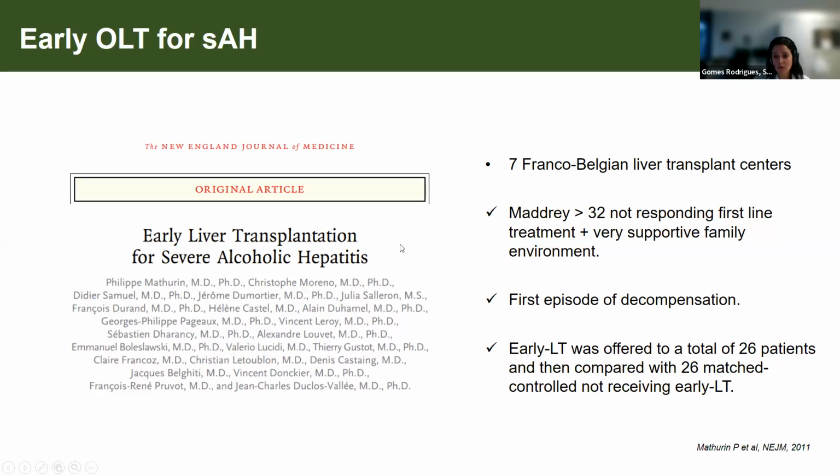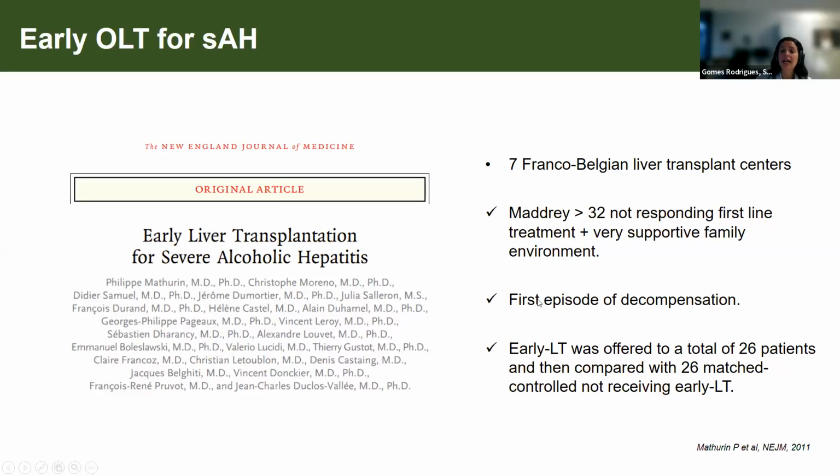This was published over 10 years ago, and all of us in the liver world saw how this rocked some concepts in liver disease and particularly liver transplantation. This included 7 centers. The criteria were a MADRI at the time over 32, and a very supportive family environment.